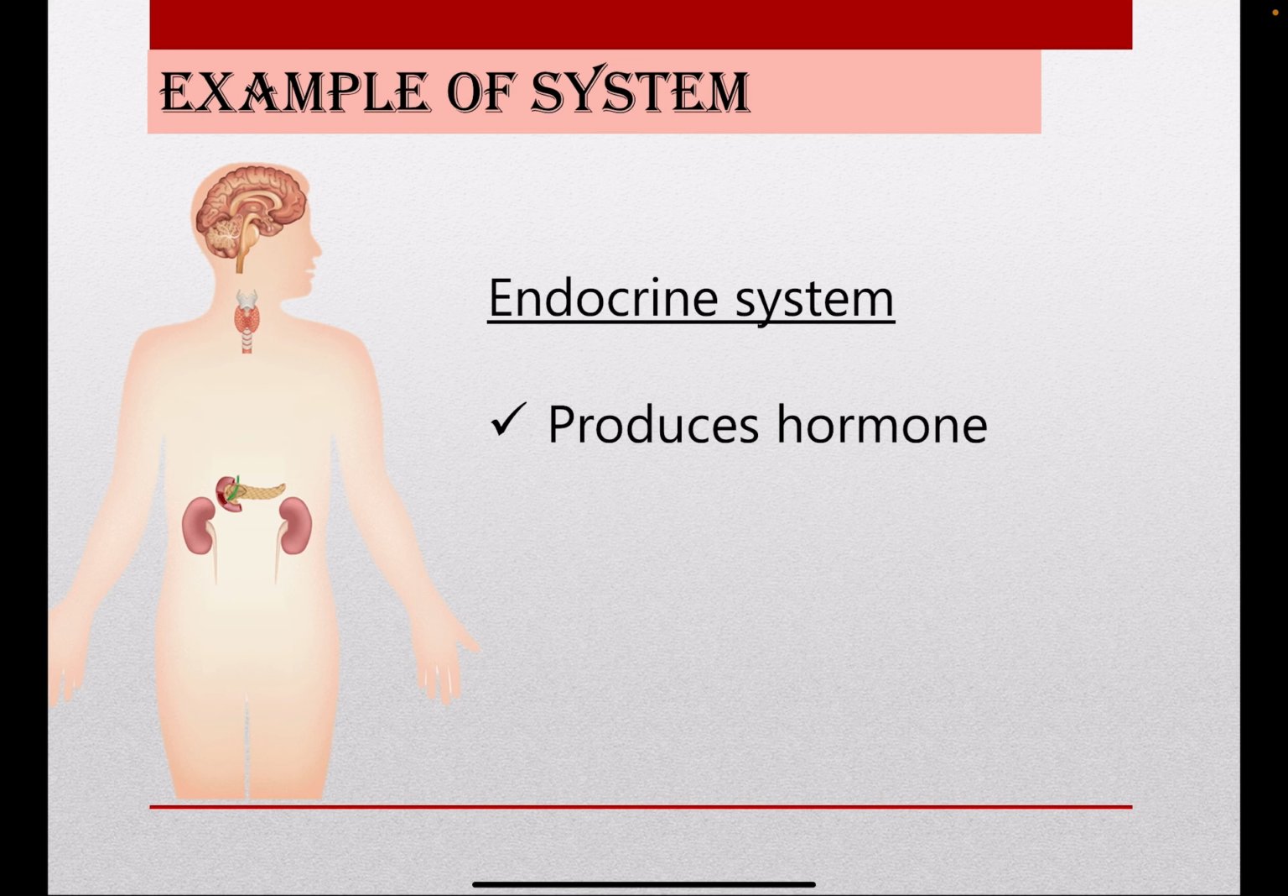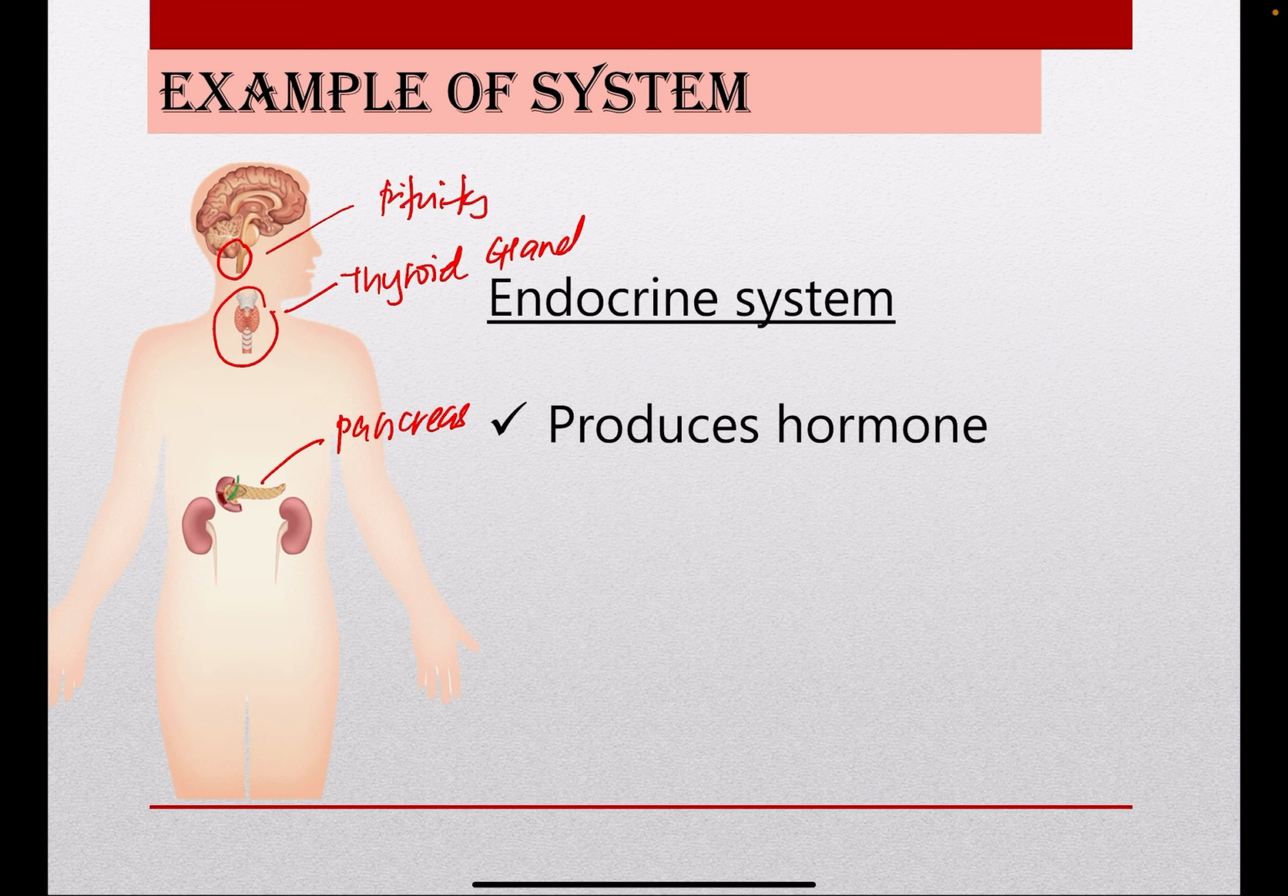Okay, next, endocrine system. Endocrine system is very important as this system will produce hormone. Okay, example of organ adalah pancreas. Okay, thyroid gland, pituitary gland located at the brain. Pituitary gland, all these structure will produce hormone.